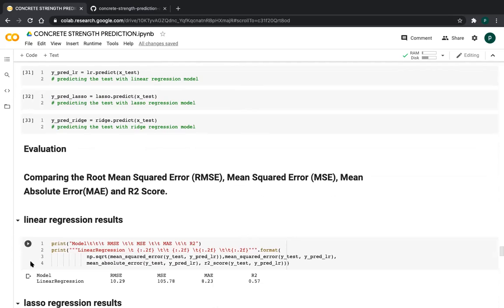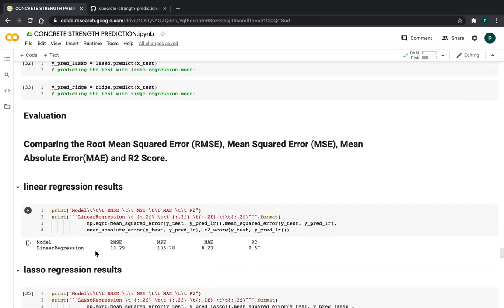For whichever model I take, I am printing it like this. \t means tab, so how much space you need to give for each metric. For the model name, linear regression is a very big word, that's why I take only one \t, one tab space. For model, I take three. Now, if you want more, you can take more. I want two decimal points, so I take .2f, friends.